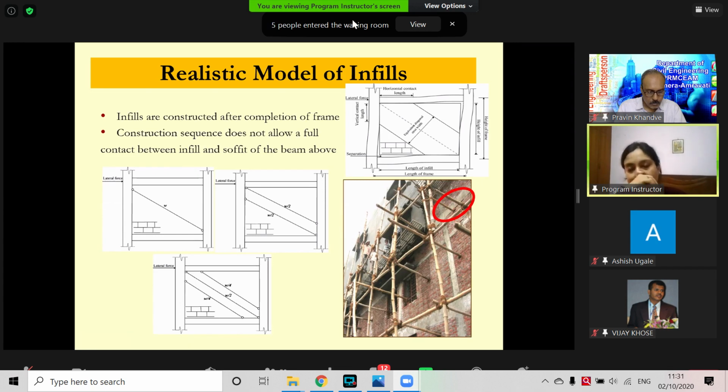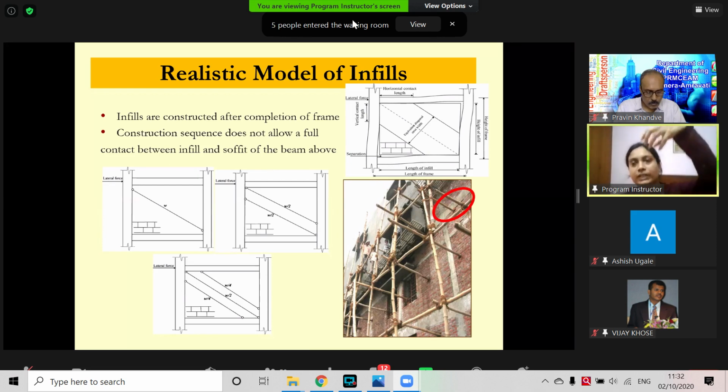What happens, how do we construct the infill panels? First we construct the frame elements, and then in between we lay one mortar layer, then a brick layer, then again a mortar layer, then a brick layer, and at the top, whatever gap is there, we try to fill with mortar. But mortar has much water, and in due course of time the water evaporates and even small gaps remain.